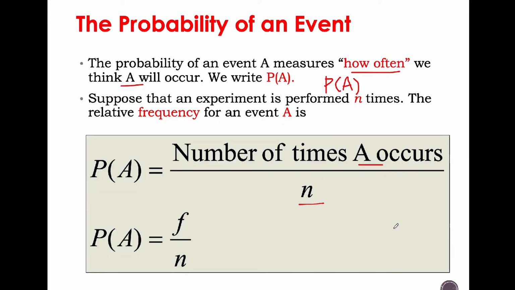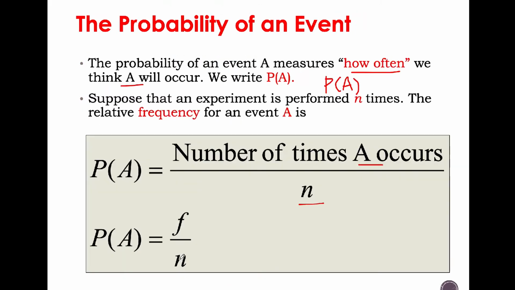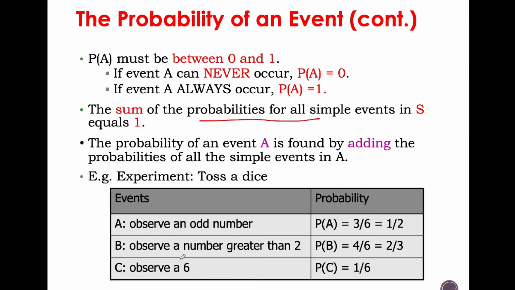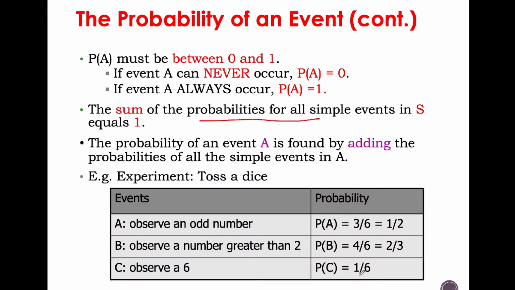So that's why here, for example, this is the N. The 6 is the N, which means the experiment is performed N times. In this case we have 6 surfaces, so like 6 times, because you toss a dice.